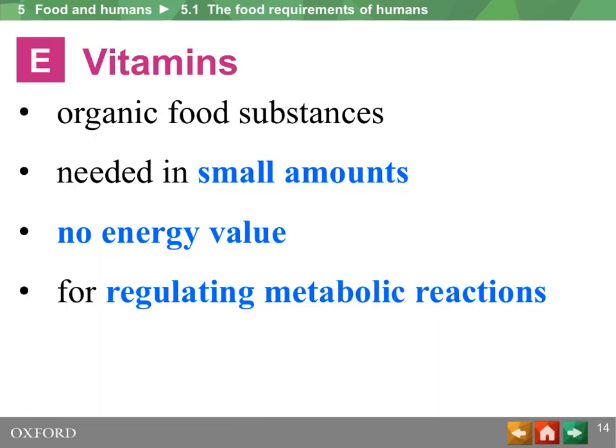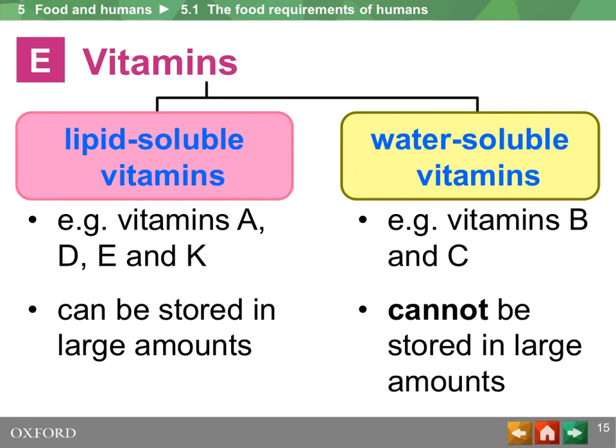In contrast with minerals, which are inorganic substances, vitamins are organic food substances. Being organic is characterized by having carbon in the molecule. Vitamins are needed in small amounts. They have no energy value and they help regulate metabolic reactions. Metabolic reactions, as a reminder, are chemical reactions that are carried out inside the body cells. There are two types of vitamins.